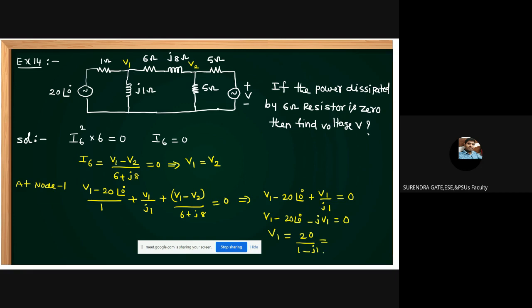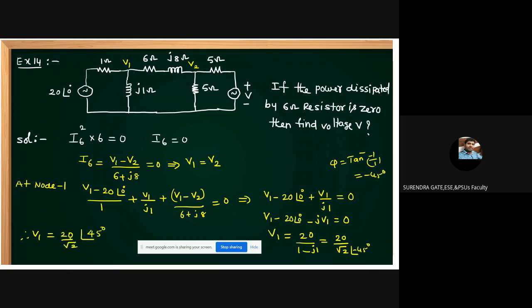Magnitude is square root of 1 square plus 1 square, root 2. Is it correct? Is it root 2? That is 20 by root 2. What is the angle here? Tan inverse of minus 1 by 1, that is minus 45 degrees. Then what is V1 we can get, students? V1 equals 20 by root 2 at angle of 45 degrees.